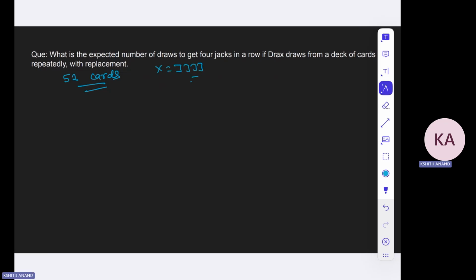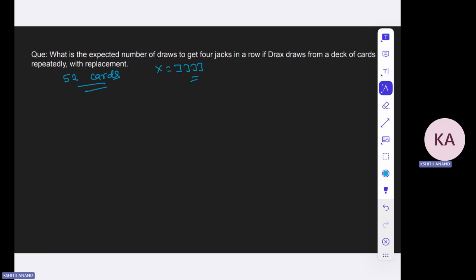Again, this question is easy, just like you do questions like what is the expected number of trials to get 3 consecutive heads or 3 consecutive tails, just like those approaches, right? So let's do this particular question and try to look at the possible number of ways.